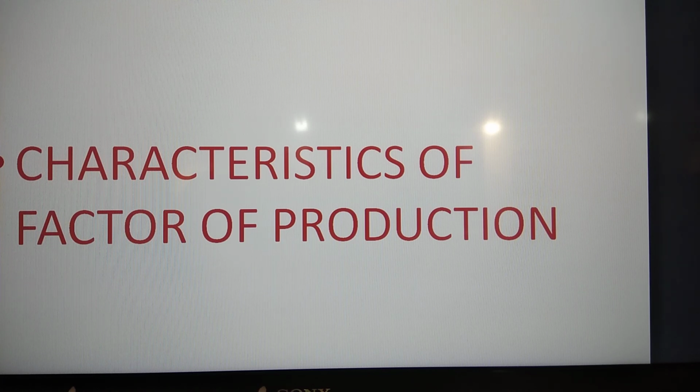Got it? The next feature is that all factors of production do not have the same mobility. Mobility refers to the ease with which a factor can move from one place to another.